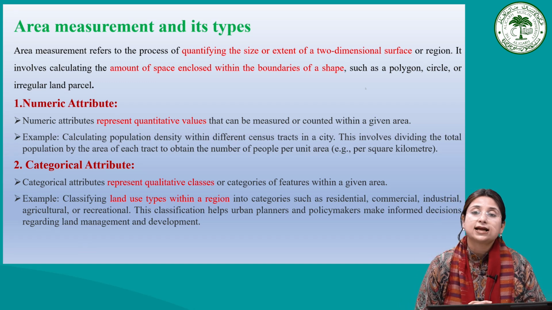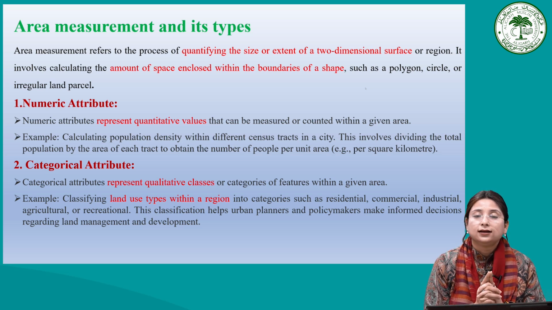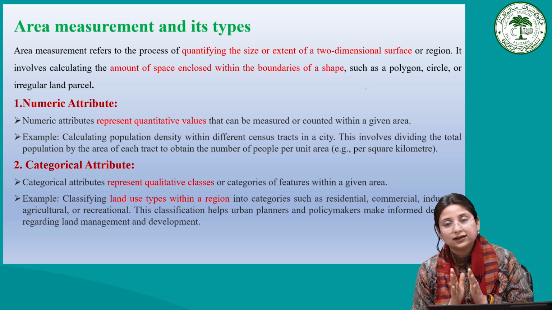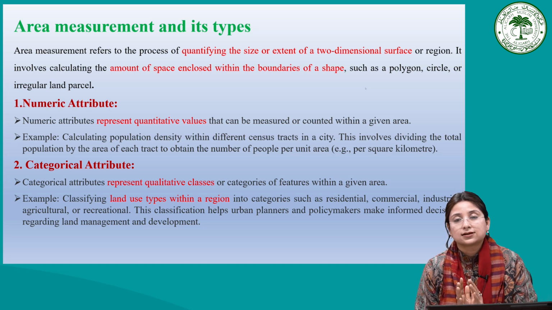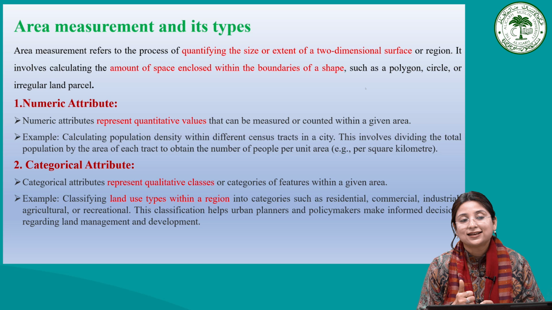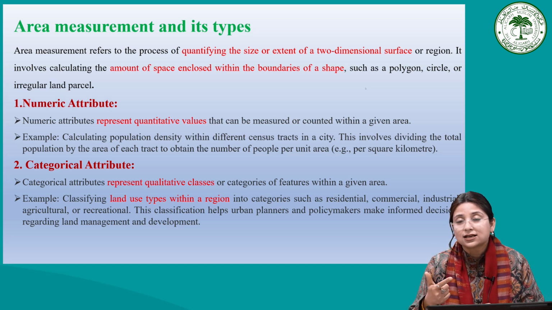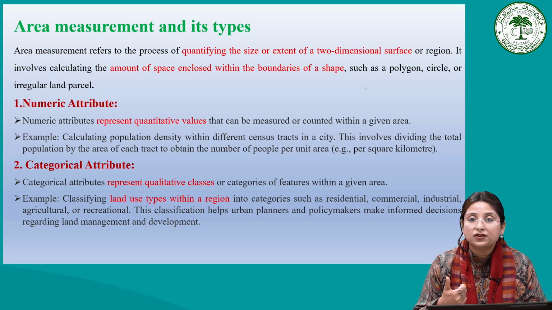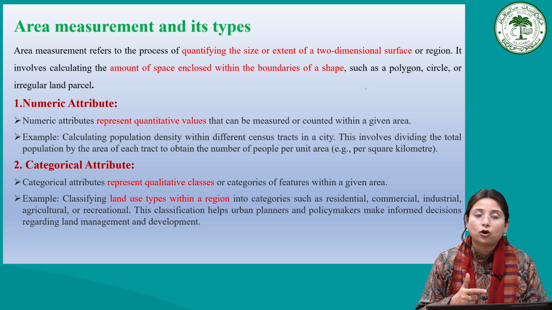The second one is the categorical attribute. The term here, you see, is categorical, category. It means we are representing the attributes in different classes. The best example for the categorical attribute is representing qualitative classes, because in the previous one, the numeric attribute, we had quantitative values, but here we have qualitative values, qualitative classes, because it is categorical in nature.